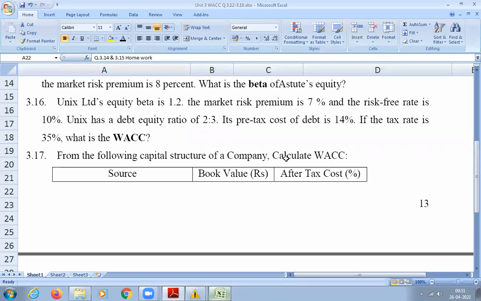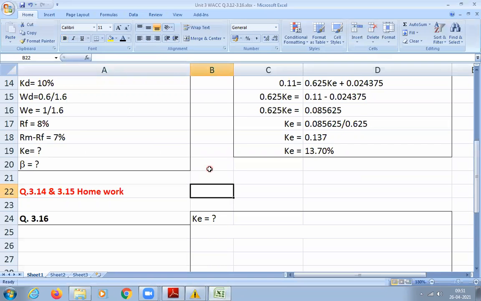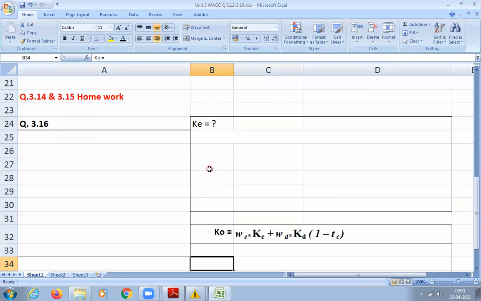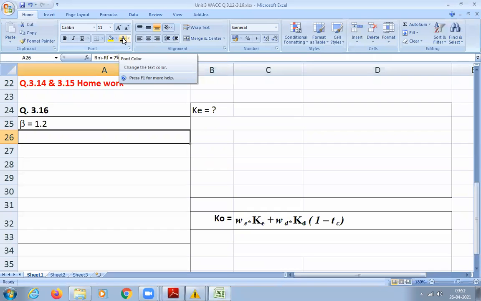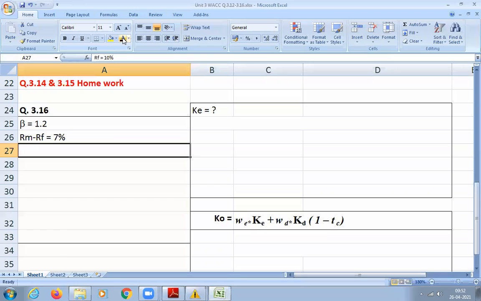Okay. So write down first whatever is given for us. How much is beta? 1.2. How much is RM minus RF, the risk premium? 7%. How much is RF, the risk-free rate? 10%.